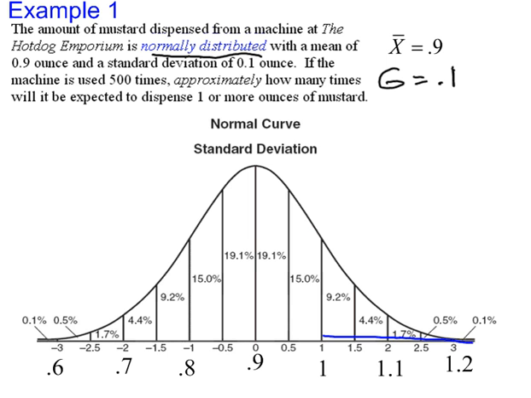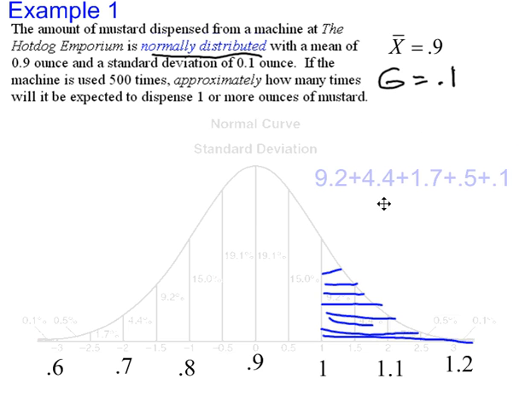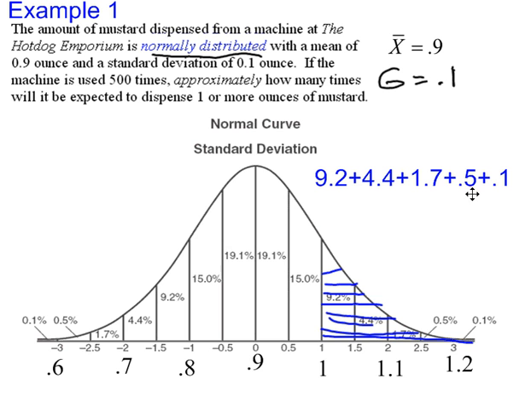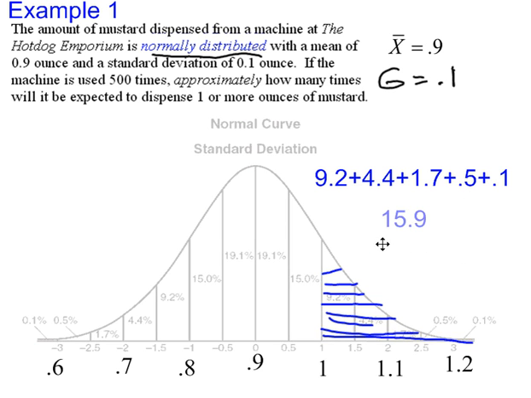It happens here that it's 1 or more, because you have to be at 1 and then everything greater than 1. So we're going to add up these percentages, and that's going to tell us percentage-wise how often this happens when it dispenses 1 or more. So let's add 9.2 plus 4.4 plus 1.7 plus 0.5 plus 0.1, and we get 15.9.